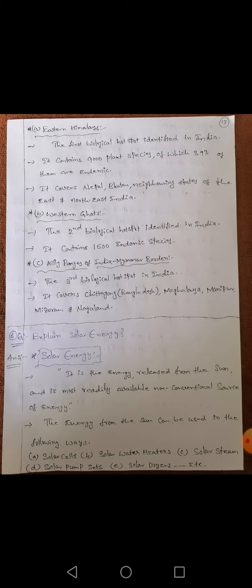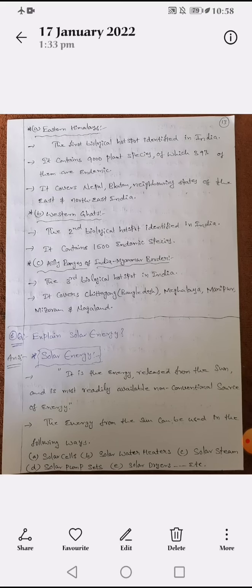Similarly, next one is the solar water heater. Again, by absorption of the sunlight, that sunlight energy is converted into energy useful for heating the water. So we call it a solar water heater. Solar steam: many big industries or companies use energy from the sun for food processing or for cooking purposes. That is called solar steam energy.